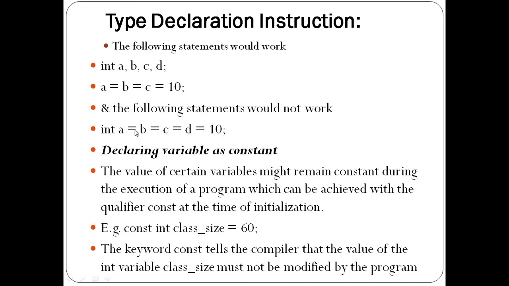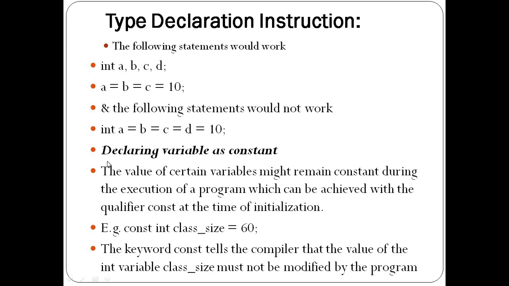So int a = b = c = d = 10 is not syntactically correct. The first is syntactically correct, but the second is not. So sometimes if we need to assign the same value to more than one variable, first we need to declare the variables and then we need to initialize the values for them.